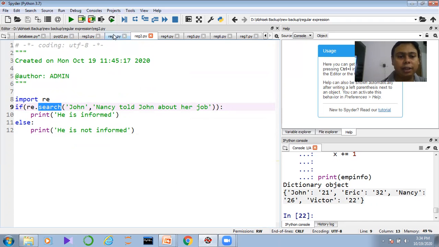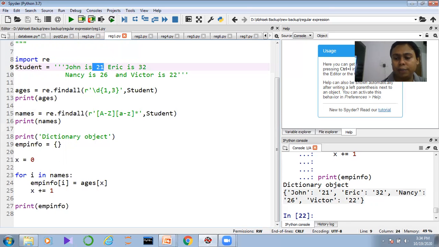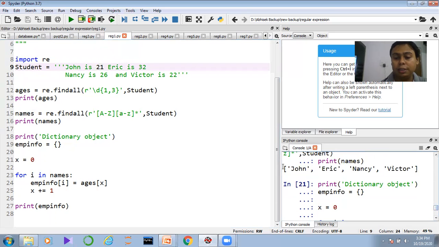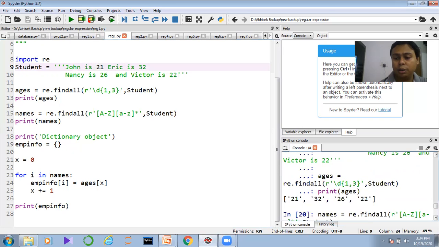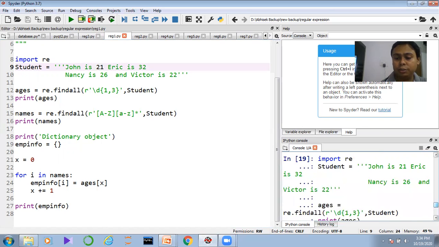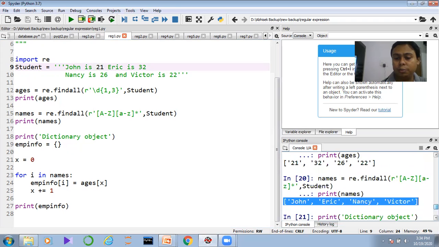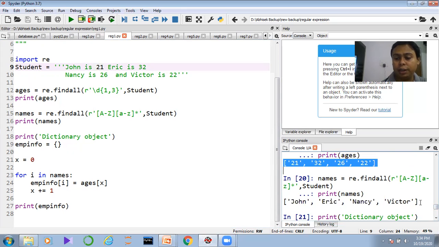In the find all, guys, you can see what we got. We got the list object. That is also the list object, right? We got the list with the numbers, and also the list with the strings.